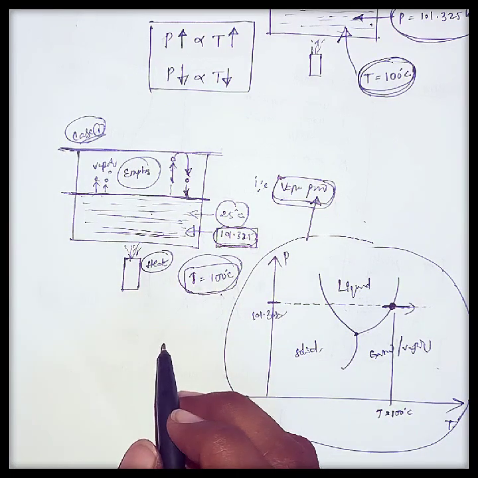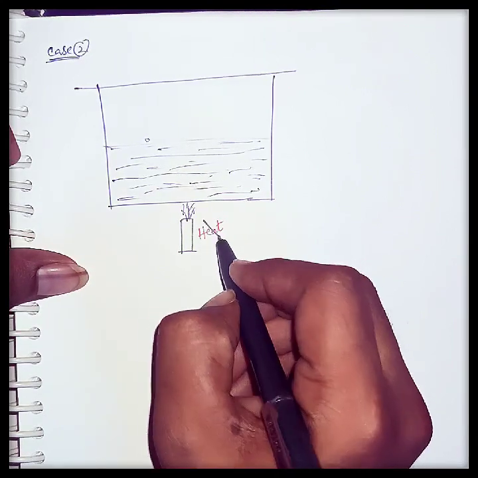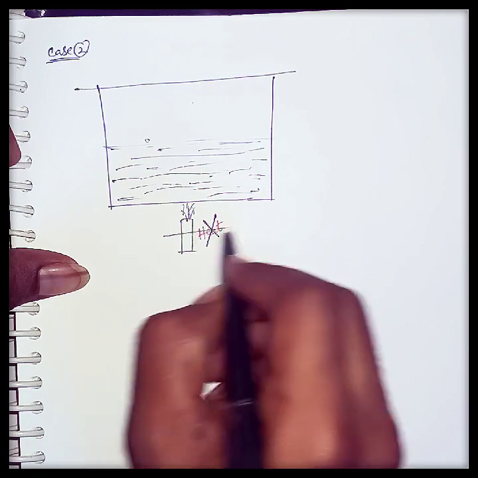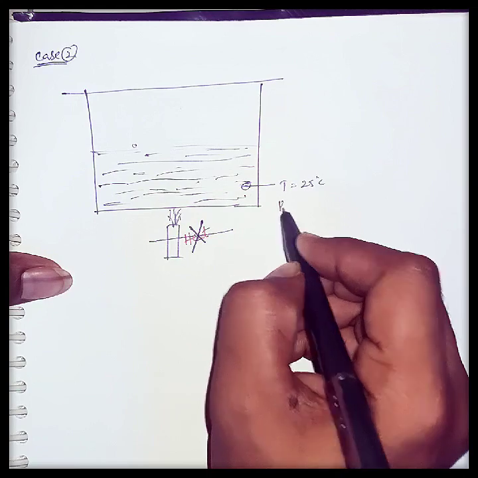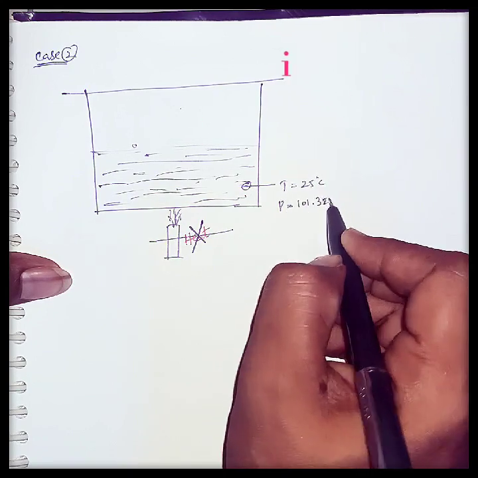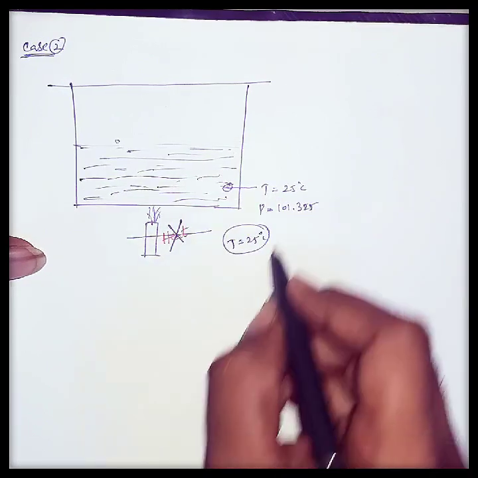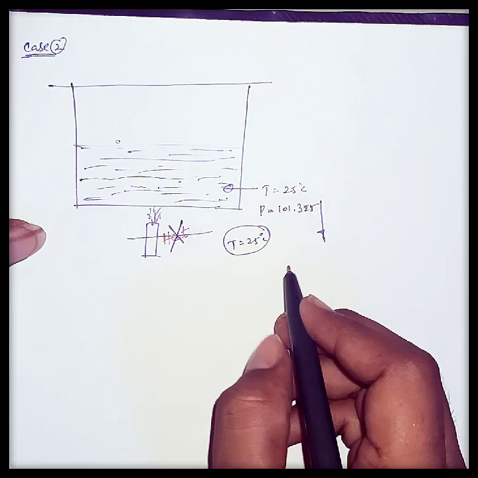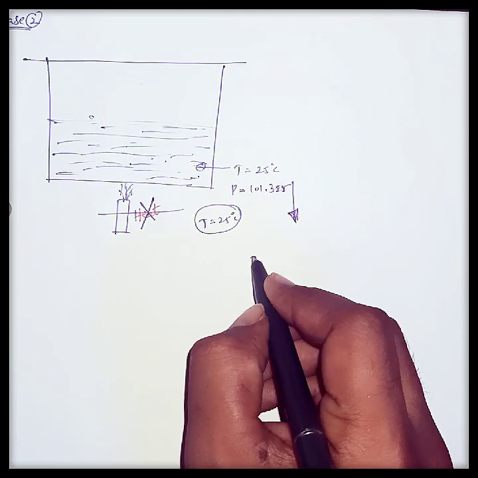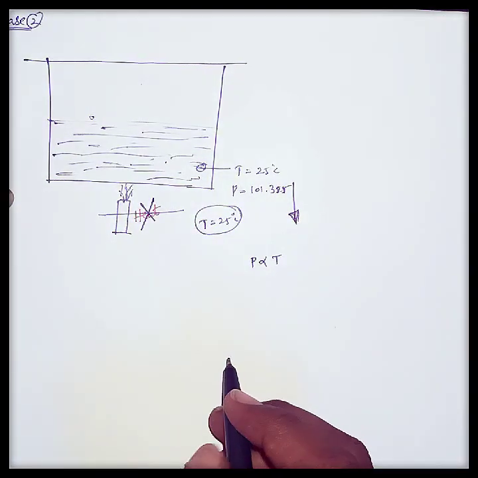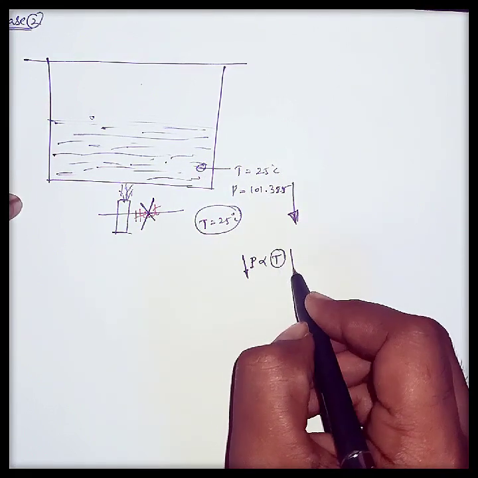Now let us see case 2. Here I am not supplying any heat. The temperature of this water is 25 degrees and the pressure is 101.325. Here I am keeping the temperature constant, that is 25 degrees centigrade, and just reducing the pressure by some external factors, whatever it may be. What will happen? The pressure is directly proportional to temperature. As I reduce the pressure here, the boiling temperature of the water will get reduced.